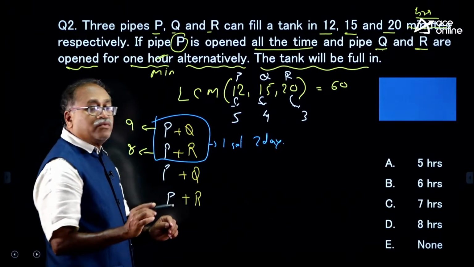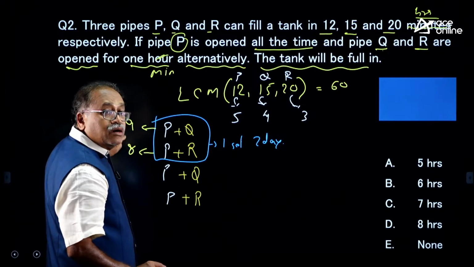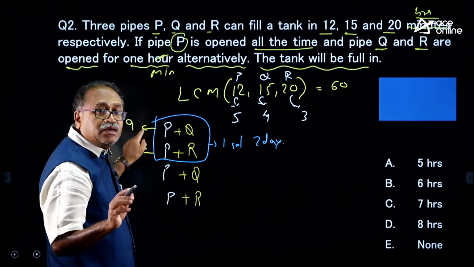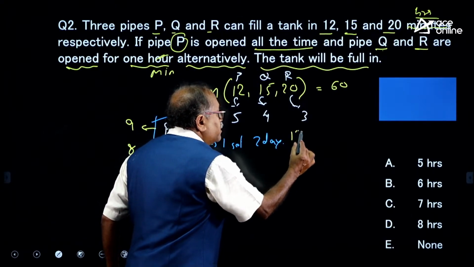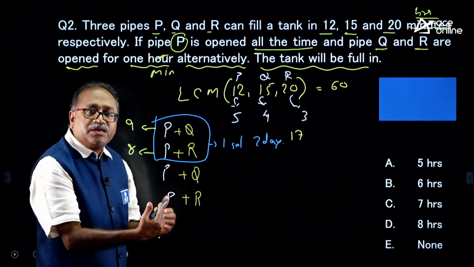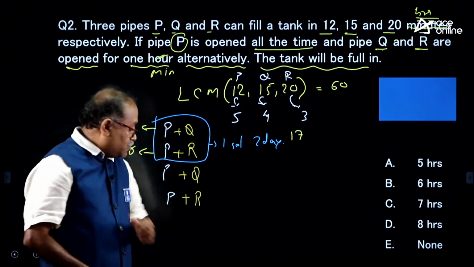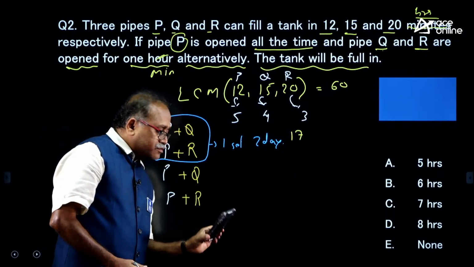So, in one set, how many units are getting filled? That is 9 plus 8, that is 17 units. In the second set, again another 17 units. In the third set, again another 17 units. Like that, how much time will it take to fill the tank?